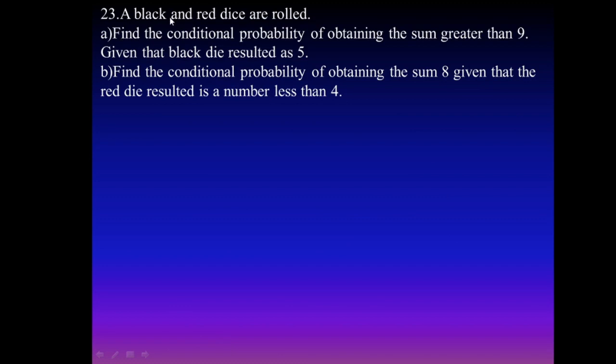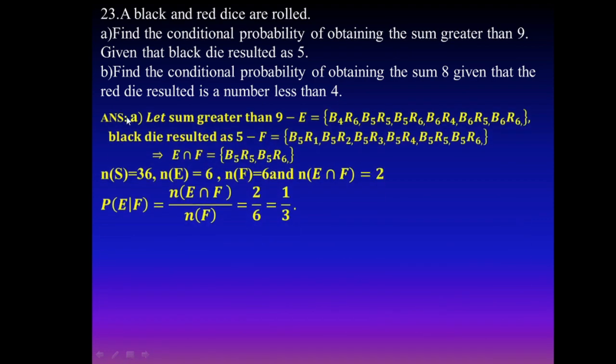Next example: a black and a red die are rolled. Again 2 cases. Find the conditional probability of obtaining a sum greater than 9, given that the black die result is 5. Or find the conditional probability of obtaining a sum of 8, given that the red die result is a number less than 4. Solving the first one, let us assume event E means the sum is greater than 9. B means black die, R means red die. Sum greater than 9 means either 10, 11 or 12. You get 6 cases.